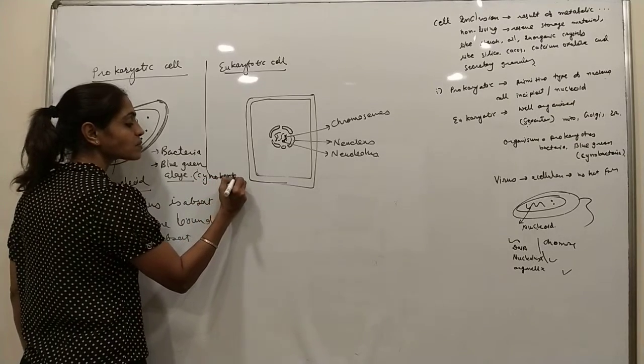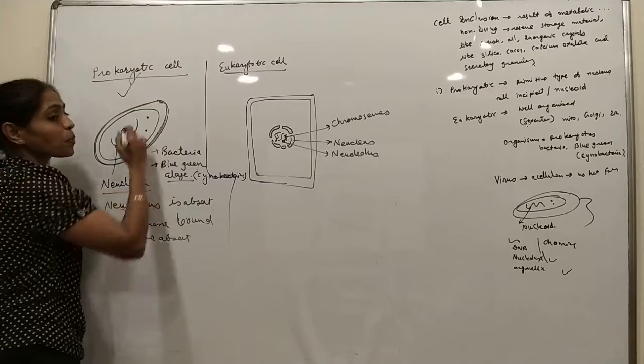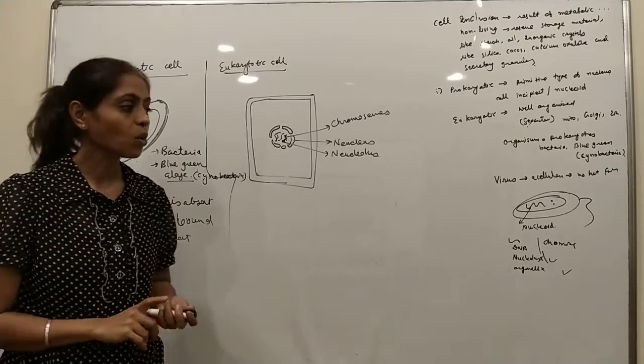Cyanobacteria are examples of prokaryotic cells. Okay.